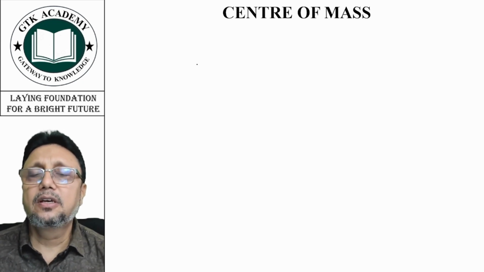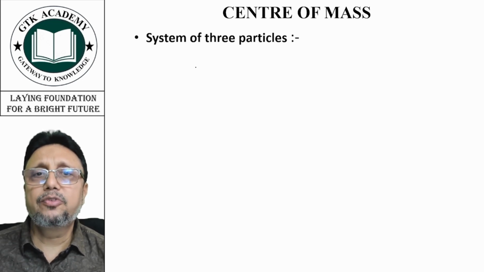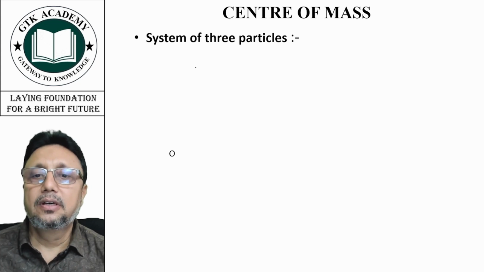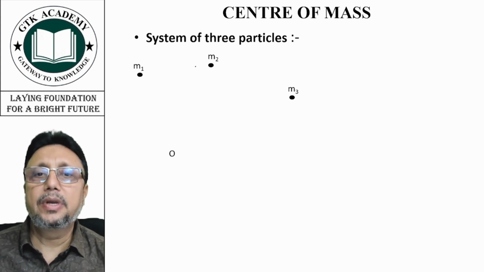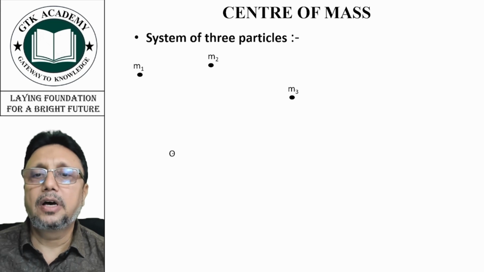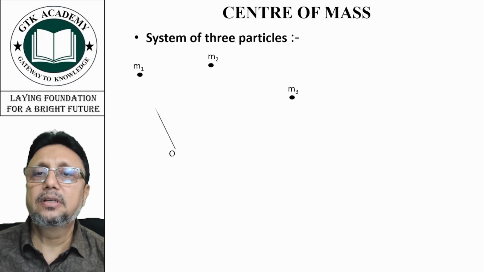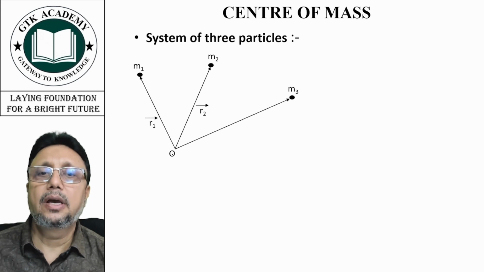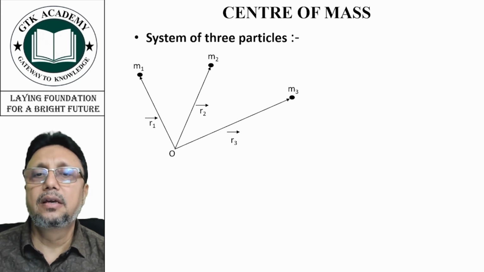Now let us try to find out the center of mass for a system of three particles. Suppose we have m1, m2 and m3, three particles, and the position vectors of m1, m2 and m3 with respect to a reference origin are r1, r2 and r3.